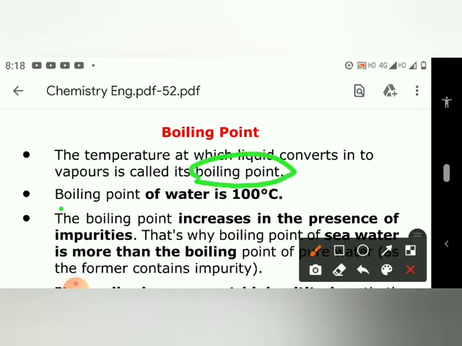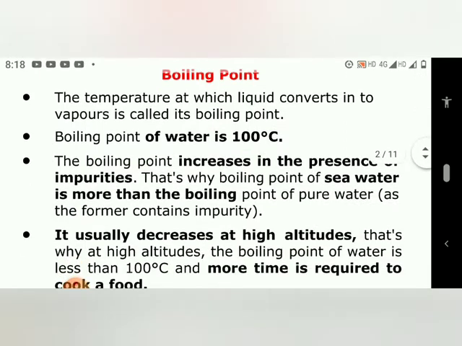What is the boiling point of water? The next point is that the boiling point of water is 100 degrees Celsius. We all know that at 100 degrees Celsius the water boils. Okay, so take the next.